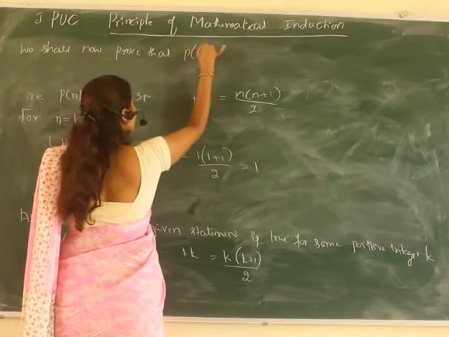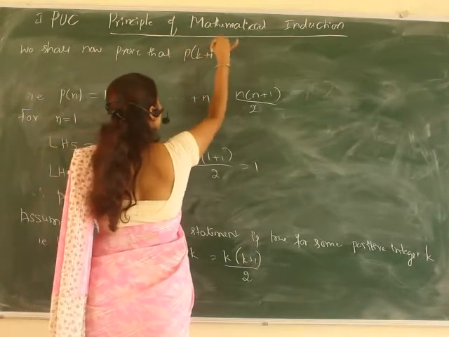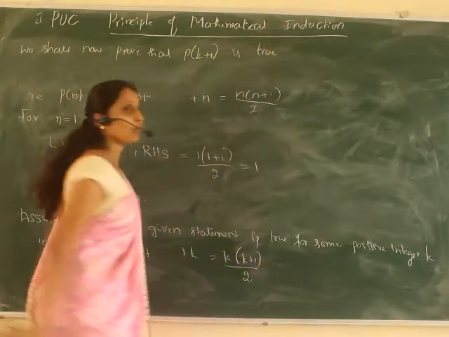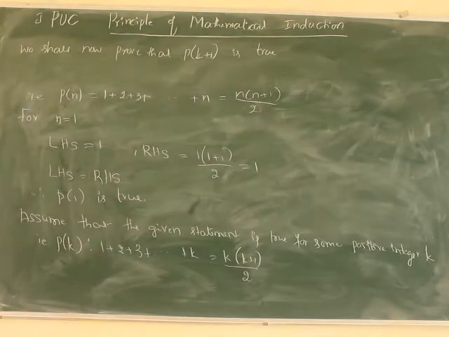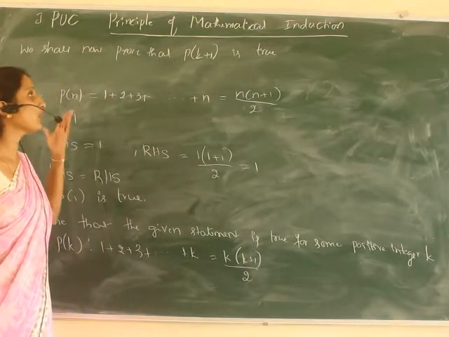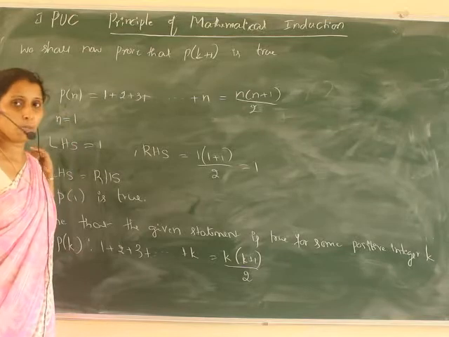We shall now prove that P of k plus 1 is true. Now we have to prove the next one. If for k terms it is true, then we have to prove that for k plus 1 it is also true.